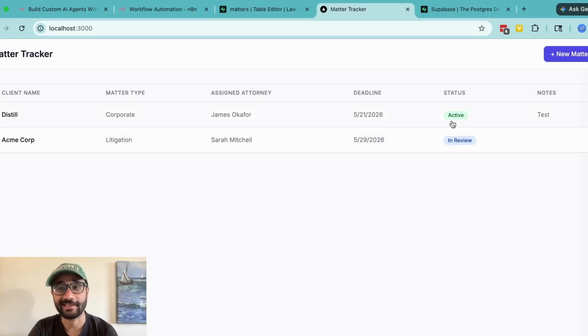Initially, the status is set to active. This is looking nice and clean, but now comes the next part. What if you want to change the status to something else? And it should also trigger an email notification to our team email address, right? For this, you need an N8N workflow. At least that's what I prefer doing.